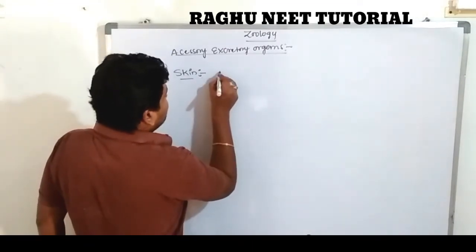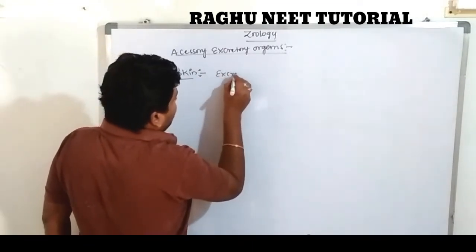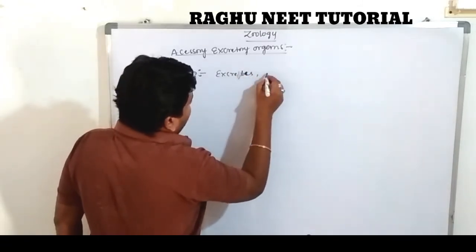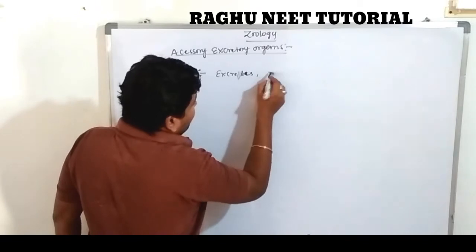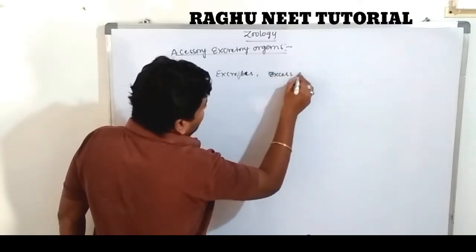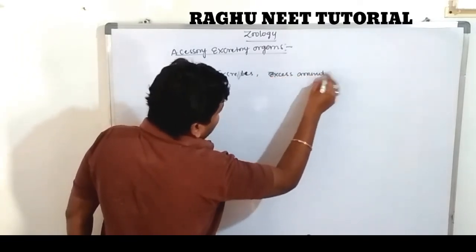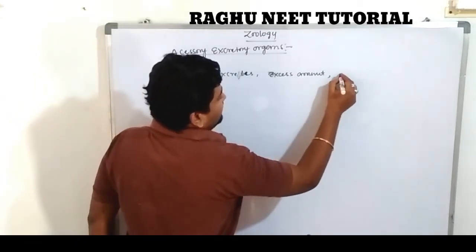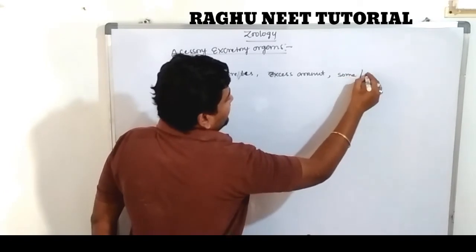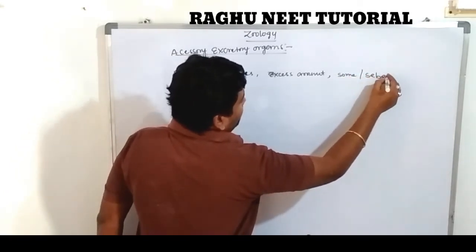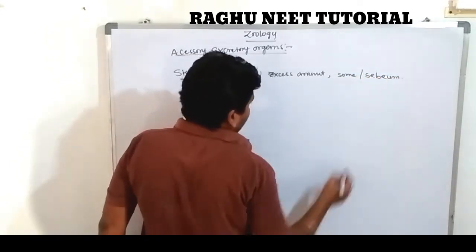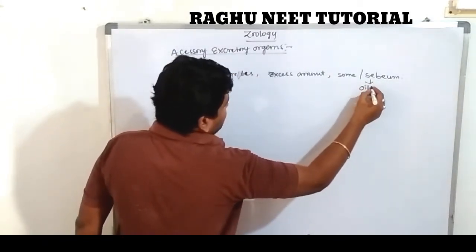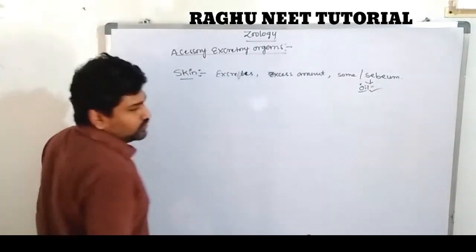The skin excretes an excess amount of water and some amount of sebum. Sebum is nothing but oils, excreted through the skin.